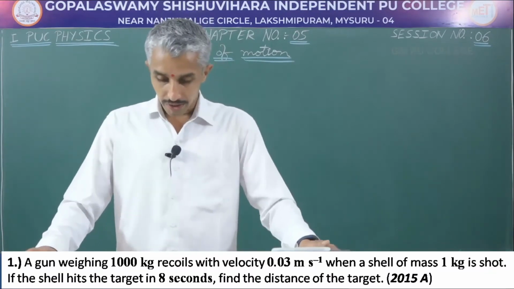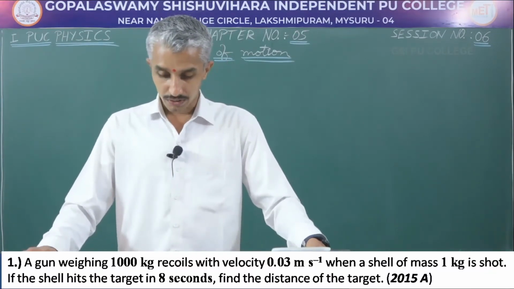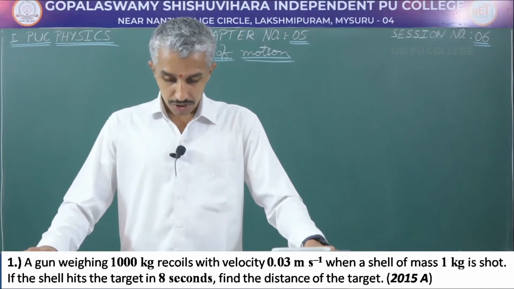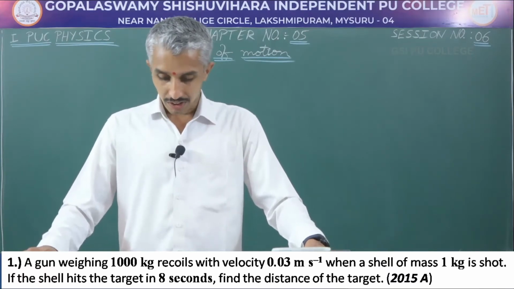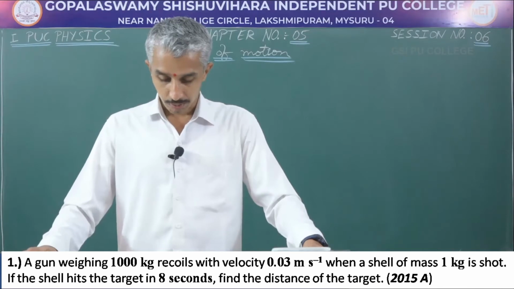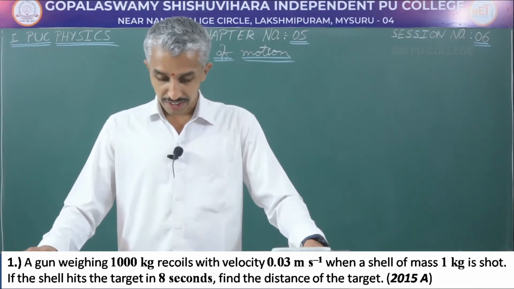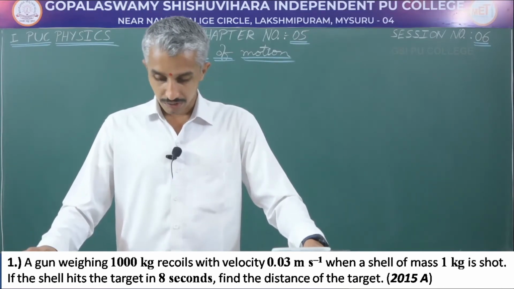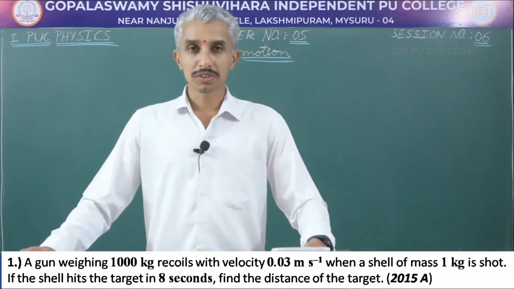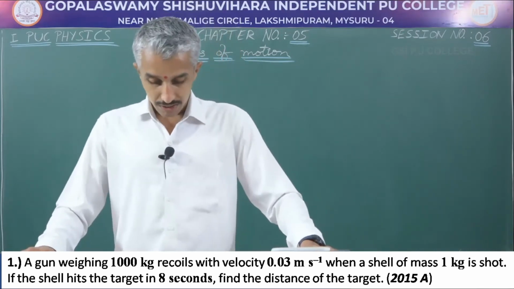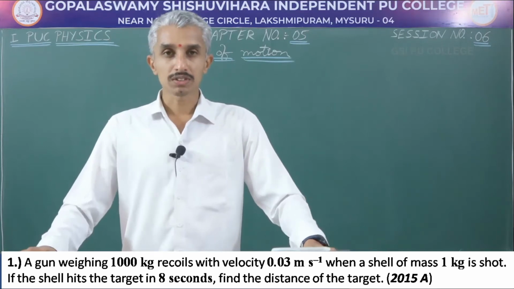A gun weighing 1000 kg recoils with velocity 0.03 meter per second when a shell of mass 1 kg is shot. If the shell hits the target in 8 seconds, find the distance of the target. So, this is the question being given. This was asked in the 2015 annual paper. So, let us solve this.